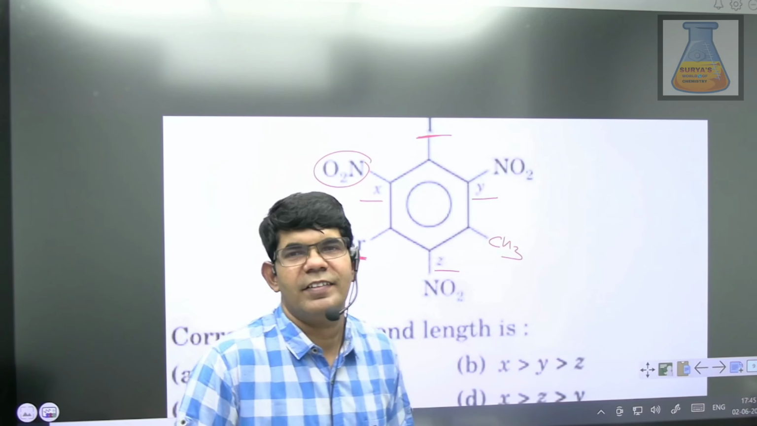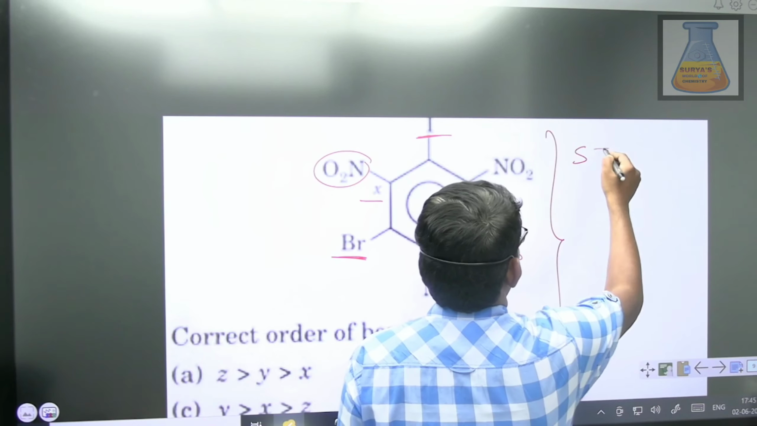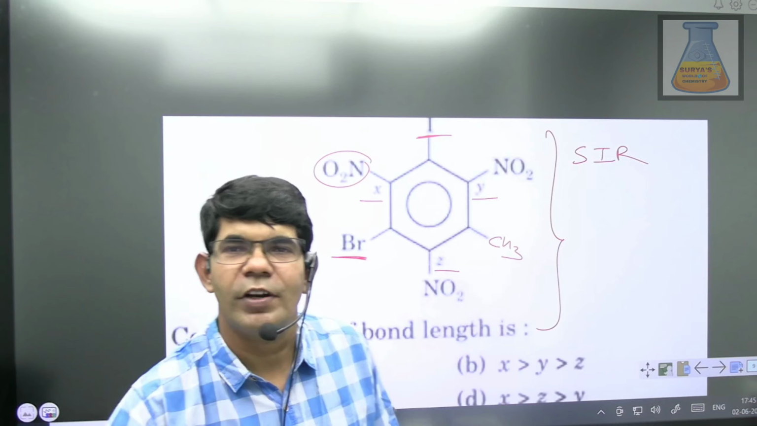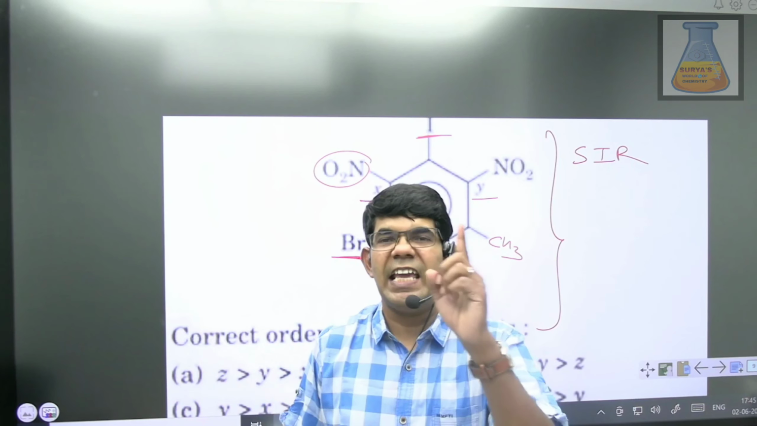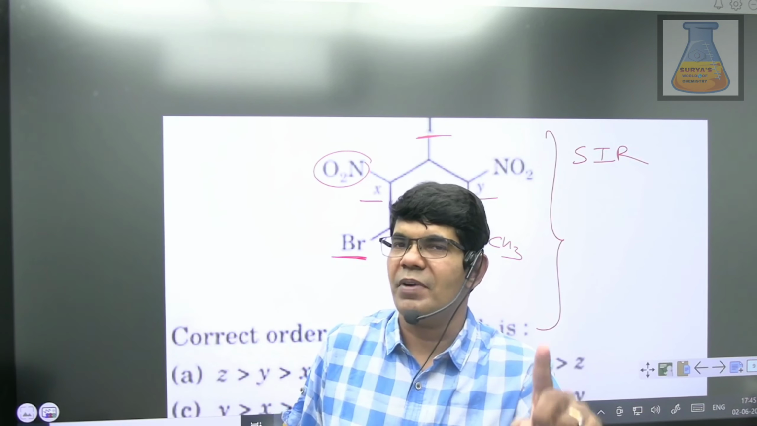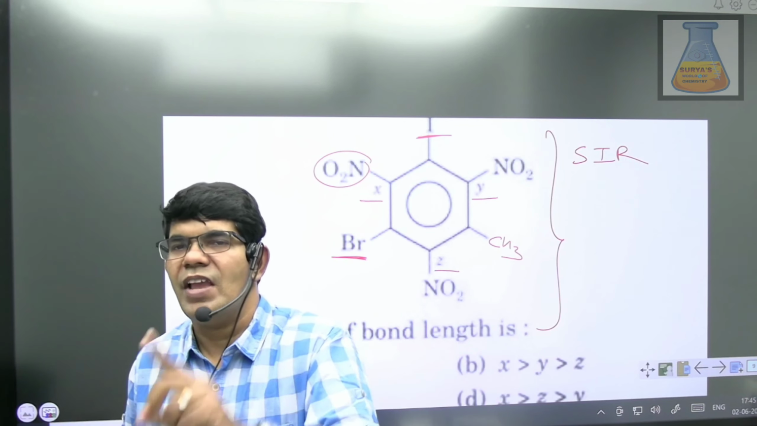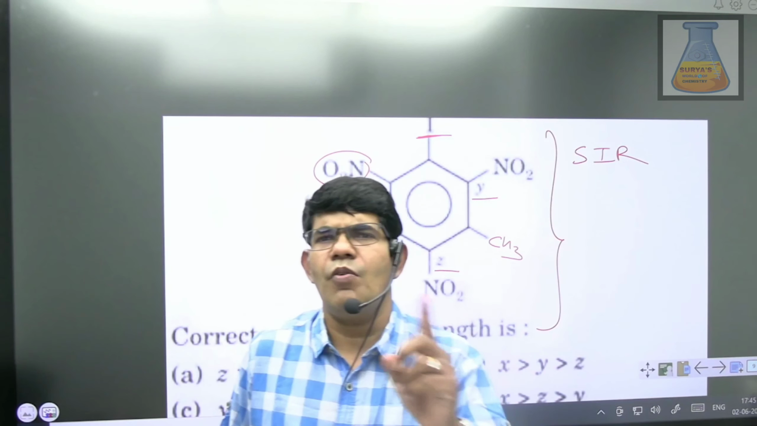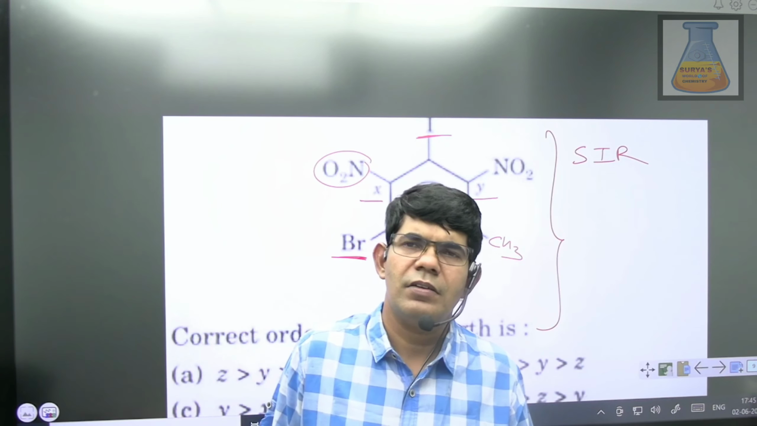How do you compare? Through the SIR effect. Please, sir, tell me what is the SIR effect? SIR effect is nothing but steric inhibition of resonance. The name itself conveys the concept. Steric inhibition of resonance: resonance is inhibited due to steric reasons. How can resonance be stopped due to steric reasons?